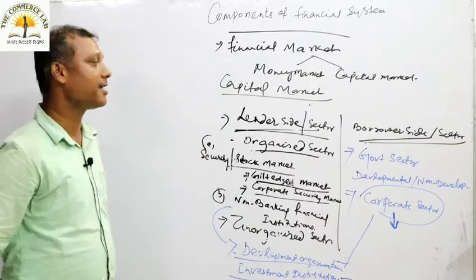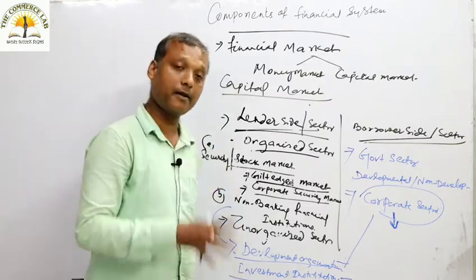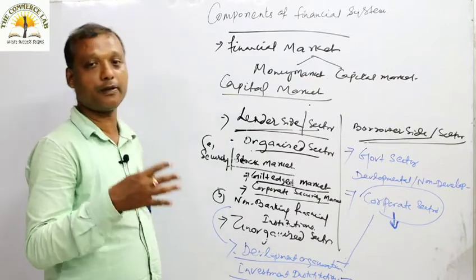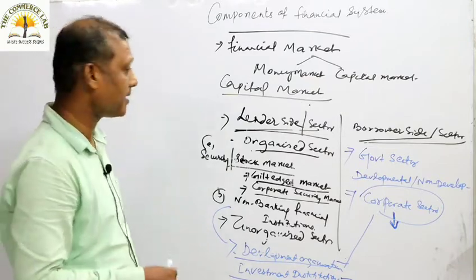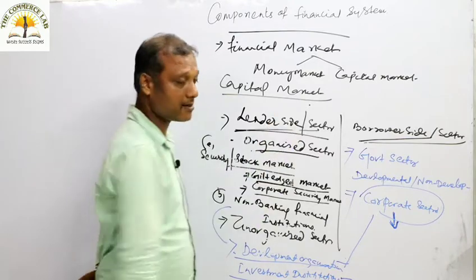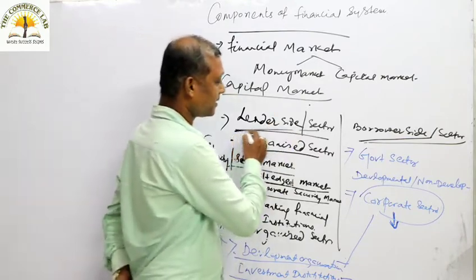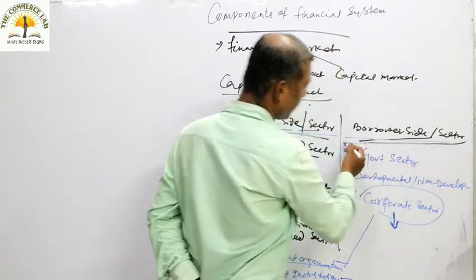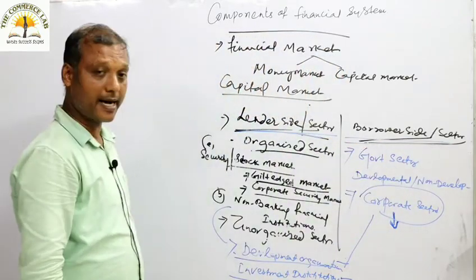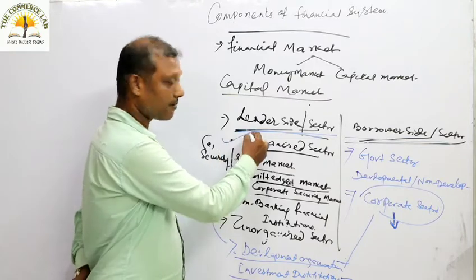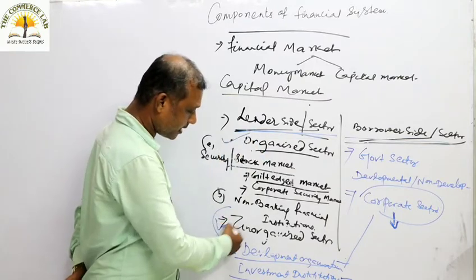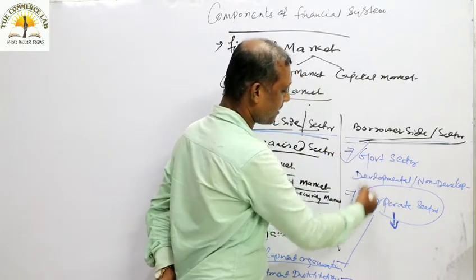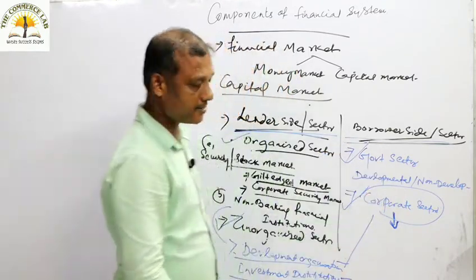We have moreover discussed the capital market under two heads. The capital market is a market related to long-term and medium-term financial requirements, and we analyzed our discussion under two parts: the lender side and the borrower side. On the lender side, we discussed the organized sector and the unorganized sector, and on the borrower side, we discussed the government sector and the corporate sector.